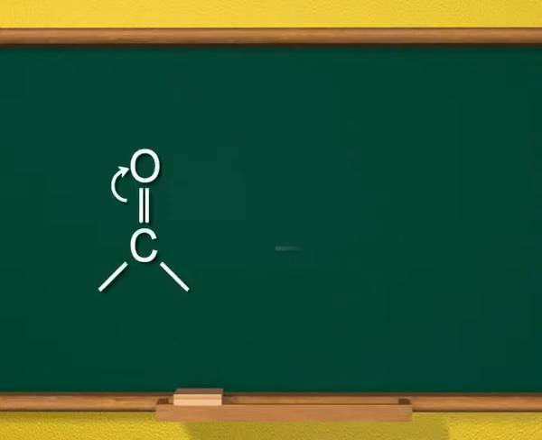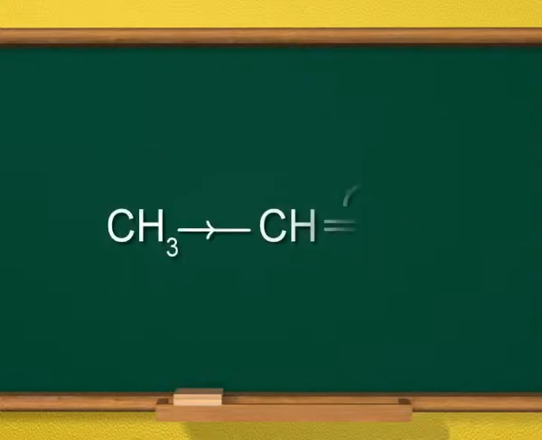When the multiple bond is between two dissimilar elements, the shift of electrons takes place towards the more electronegative of the two. In this case, oxygen is more electronegative than carbon and the shift of electrons takes place towards oxygen. In the second case, nitrogen is more electronegative than carbon, so electron shift takes place towards nitrogen. Inductive effect may also determine the direction of the shift of electrons shown on the screen.